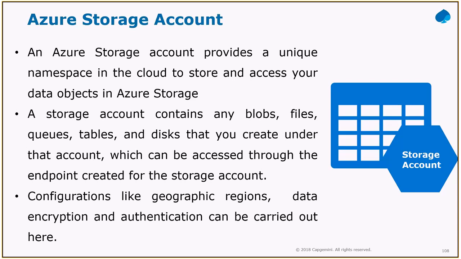Geo redundant and read access geo redundant differ like this: with geo redundant, whenever you do any write operation, it writes that data to the disk in both locations. Whereas with read access, it writes only in the primary data center or primary region, and we can just read it from the secondary region data. So these are the replication options available in the storage account.